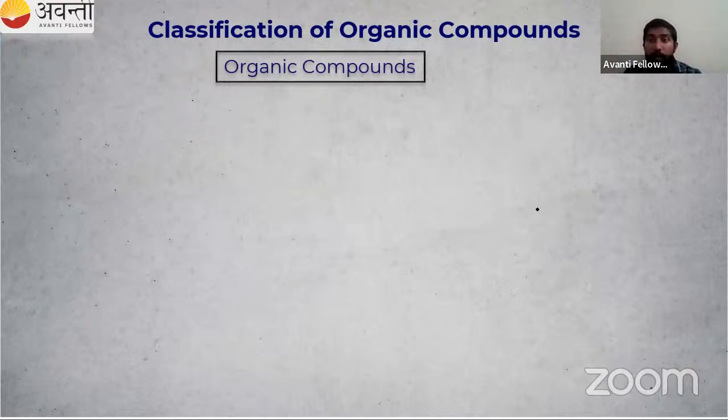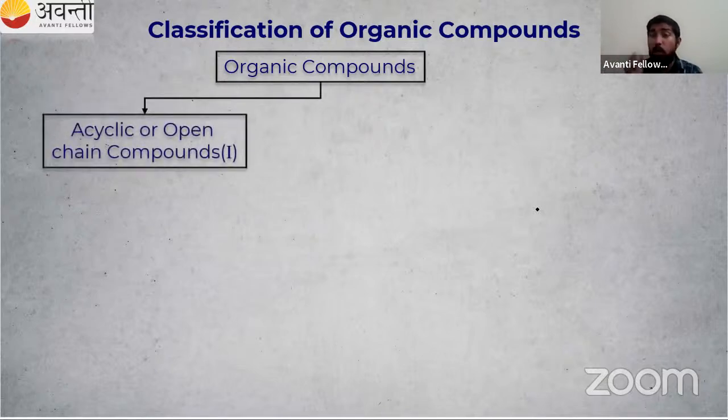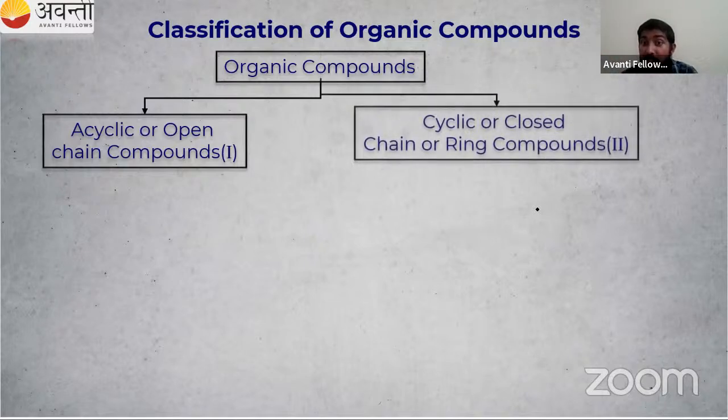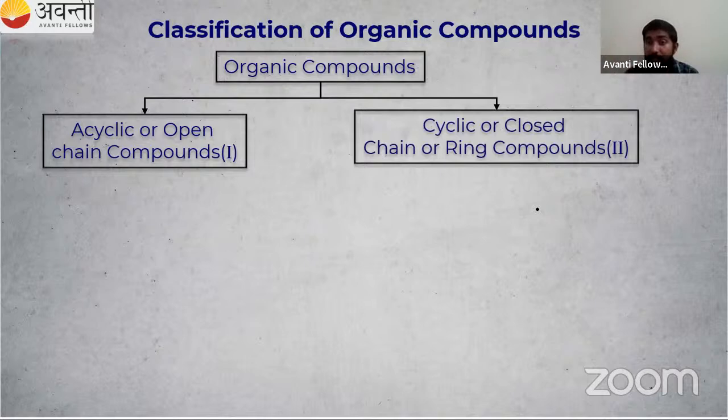Then real organic chemistry we are going to start. We have to start with the classification of organic compounds. Initially, organic compounds are classified into two types: acyclic or open chain, which is open, not closed at all, and then cyclic, that means a closed chain, or ring compounds. This is the first classification.